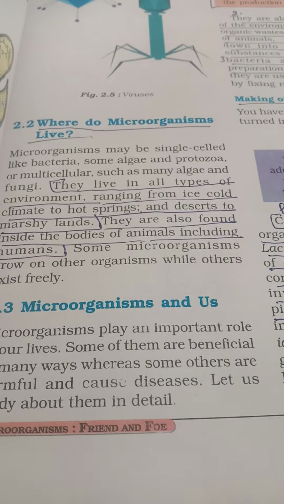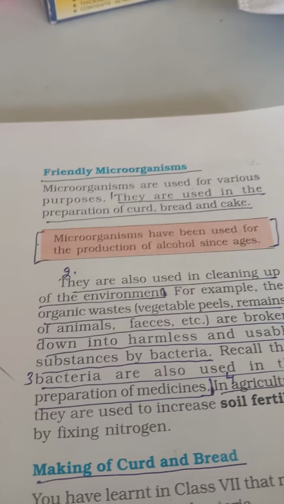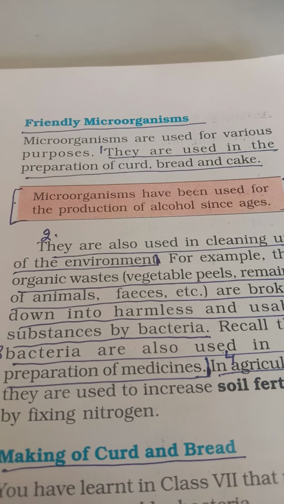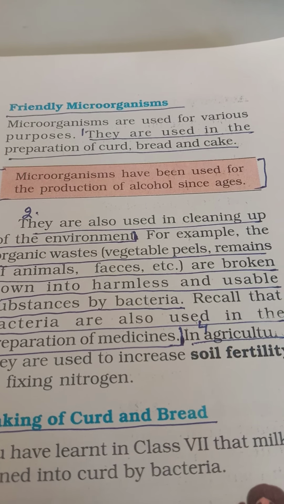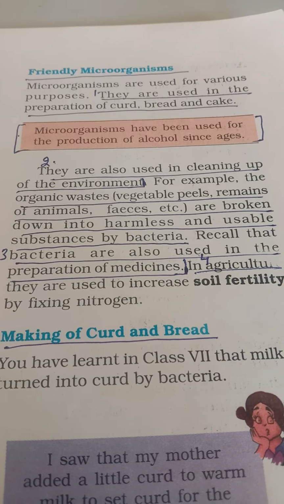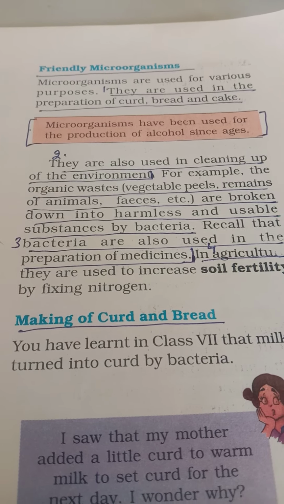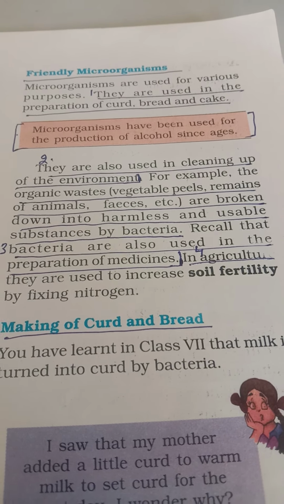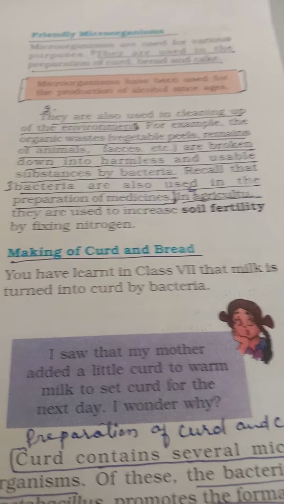What is the relation between microorganisms and us? There are friendly relations with microorganisms. They are used in preparation of curd, bread and cake. They are also used in cleaning up the environment. That means they destroy or decompose harmful substances and make the environment pollution free. And also they increase the soil fertility.